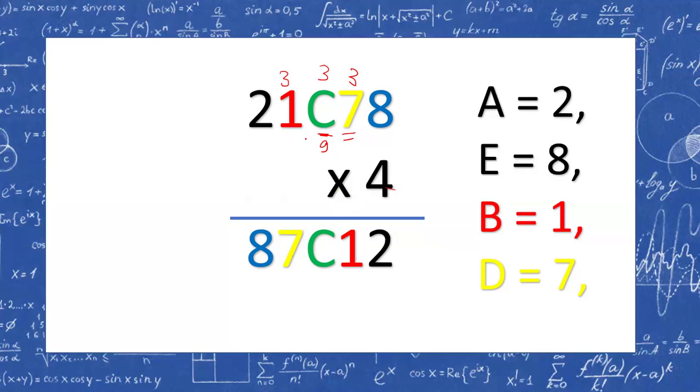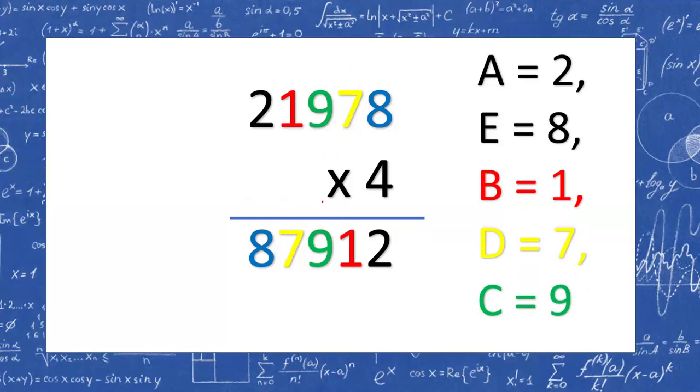We need at least 7 because 4 7s are 28 plus 3 will give a carry of 3. So the value of C has to be 7, 8 or 9. But 7 and 8 we already used. So the only possible case is 9. 4 9s are 36 plus 3 is 39. Both the value 9 and 3 carry over. 4 1s are 4 plus 3 is 7. 4 2s are 8. The value of C has to be 9.